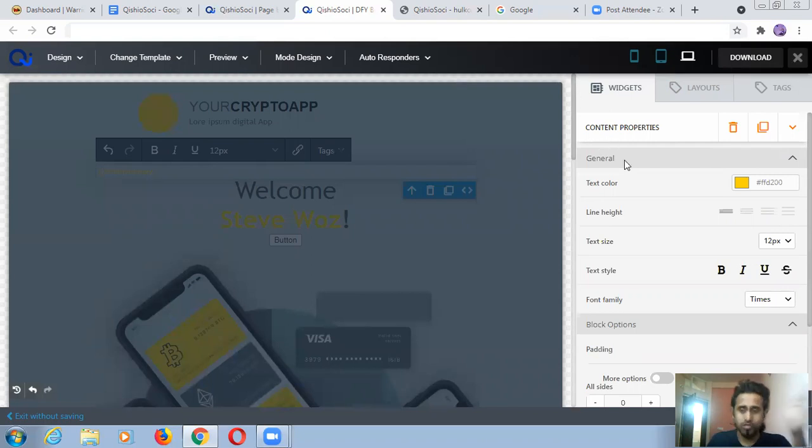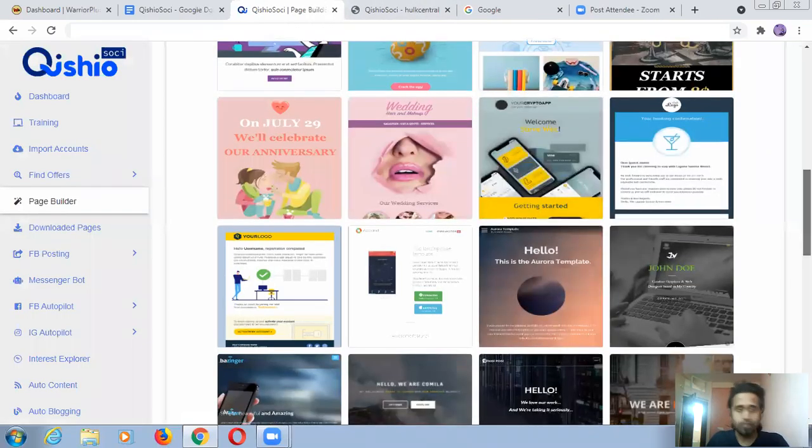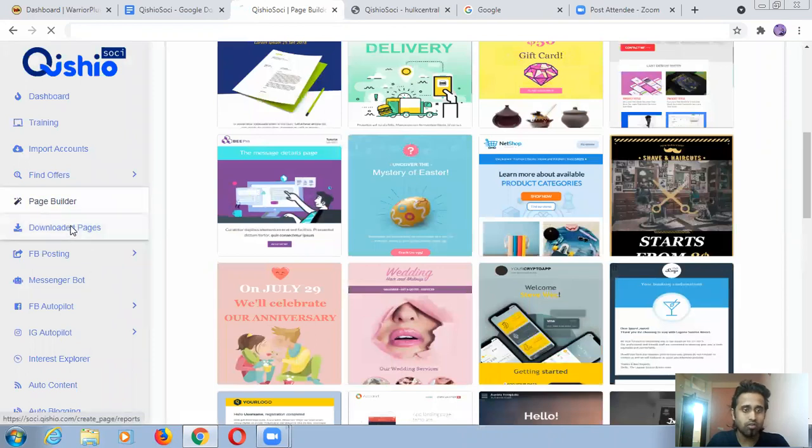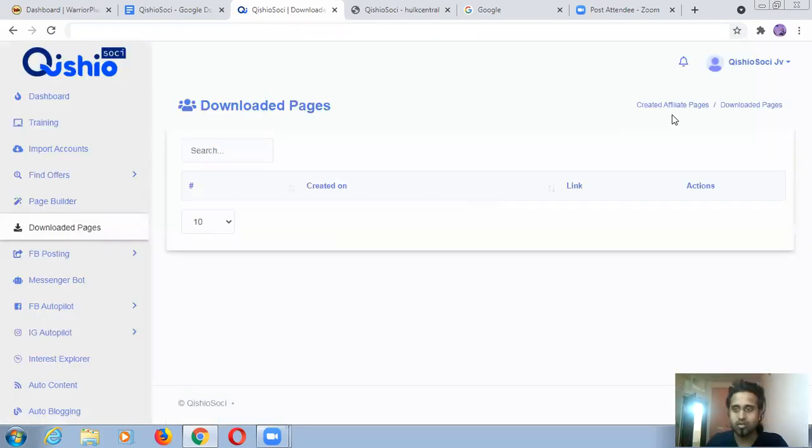Okay, it will take too much time, so I'm removing this. When you complete all these things, you will get your page link. You can download it because there you can see the download pages option. You will learn all these things in the training, so don't worry about that.